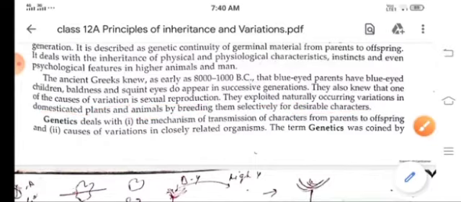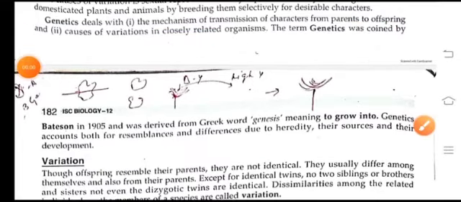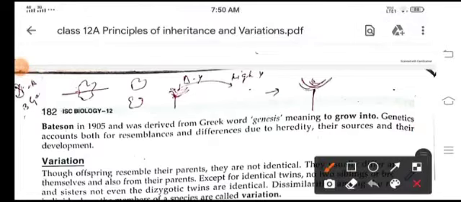So what does genetics deal with? It deals with the mechanism of transmission of characters from parents to offspring and the causes of variations in closely related organisms. The term genetics was given by Bateson in 1905, and it was derived from the Greek word genesis, which means to grow into. So what do we say? That genetics accounts for both resemblance and differences due to heredity, its sources, and their development.